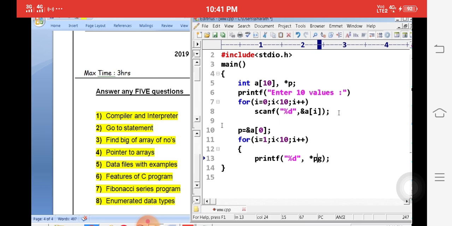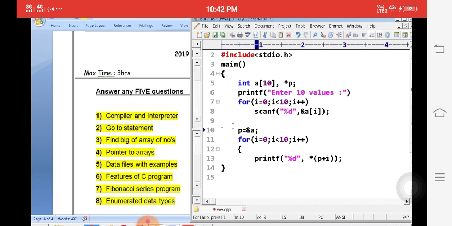Here p is a pointer, p plus I. P plus I means I automatically generates 1, 2, 3, etc. We will start at 0. Here ampersand a or ampersand a of 0 is similar, the same, no problem. We will take the first address.